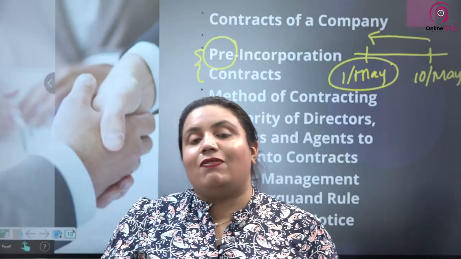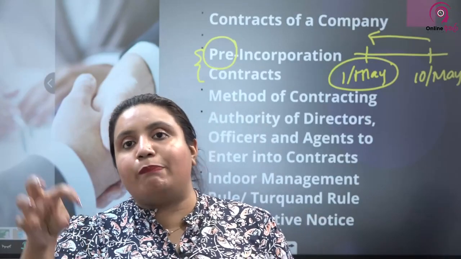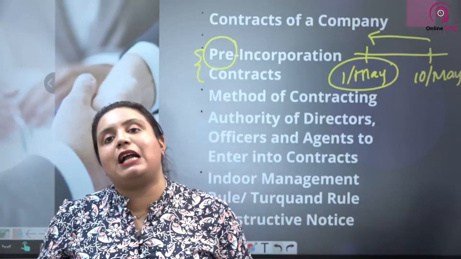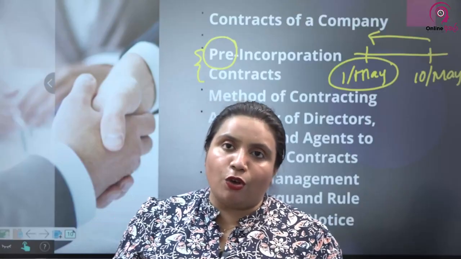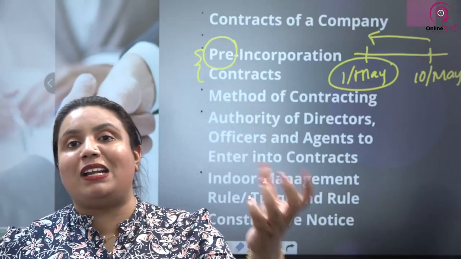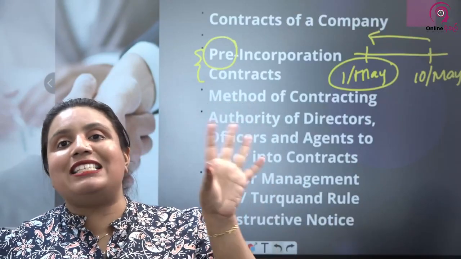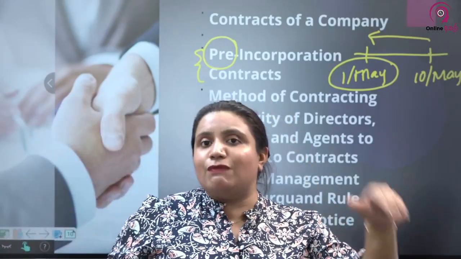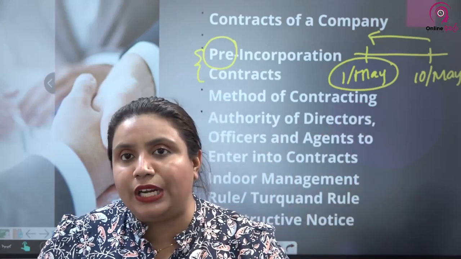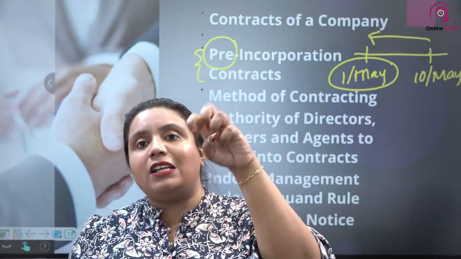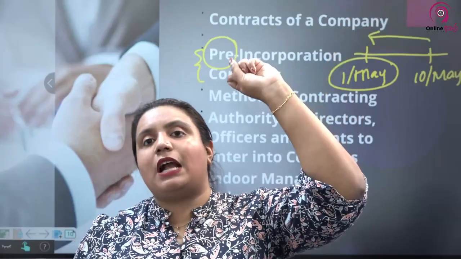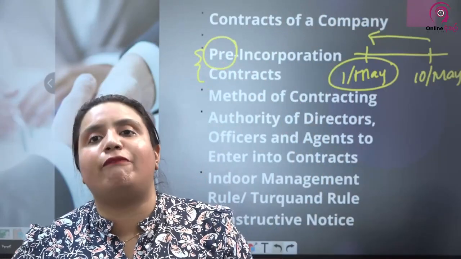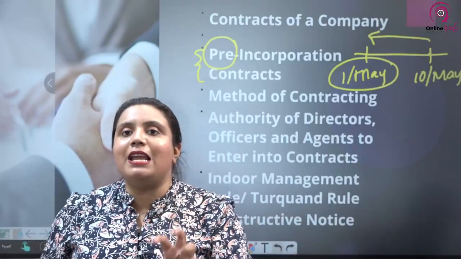So even a document bearing the company seal with signatures of a responsible officer, the company can't say that it is not liable for that sort of document, that the signatures are incorrect or that they are not the particular signatures that should be there. It's irrelevant, because the third party has no requirement to find out whether the people who signed have the authority or not. Right? Even the third party is not supposed to go and take the annual returns of the company or form 1 or articles and check whether these people have the authority. They don't have to do that. Third parties don't have to do that. The obligation is on the company.